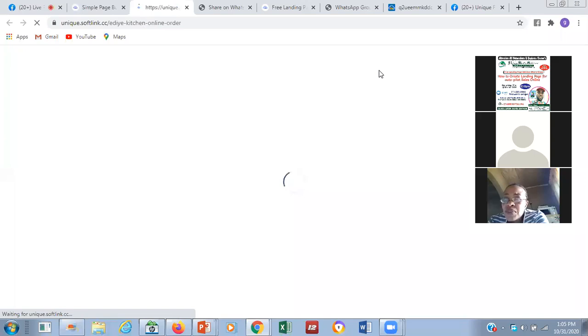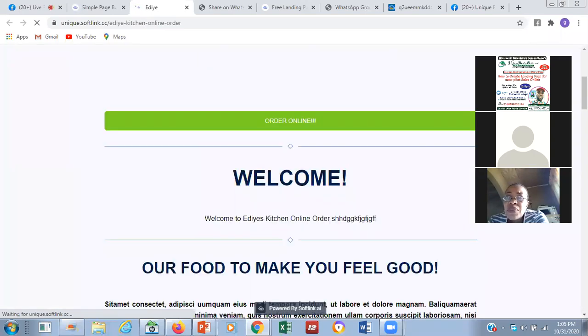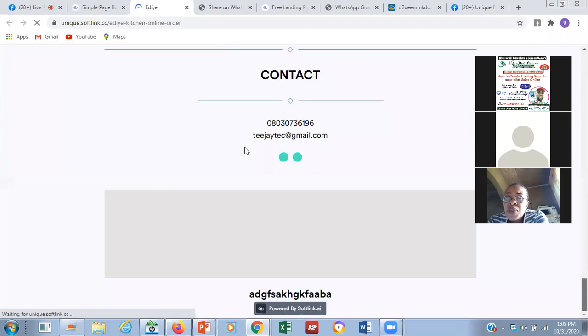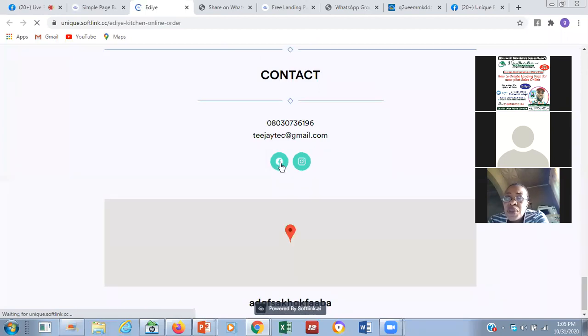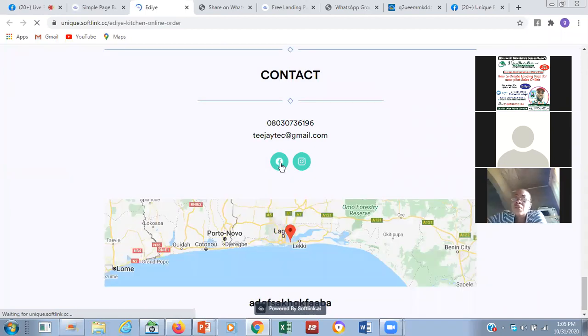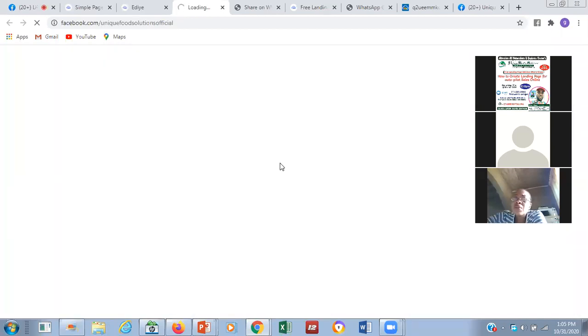Once you click on refresh and it's being come down, now you can see that this is a Facebook. Now, anybody that clicks on that Facebook icon, it takes them to your Facebook page. Can you see it now? It takes them to your Facebook page.